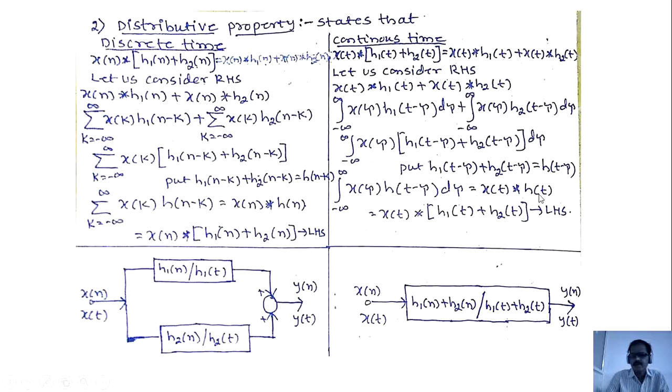Again, h of t is what? h of t minus tau is this amount. h of t is equal to h1 of t plus h2 of t. Substitute here, we will get x of t convolute with, in the bracket, h1 of t plus h2 of t. This is the LHS.